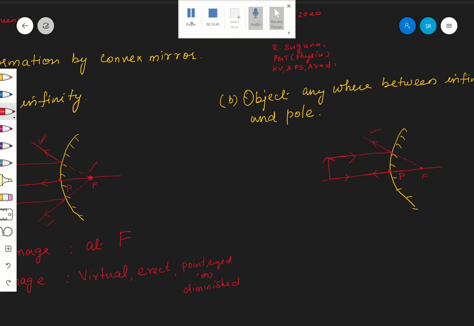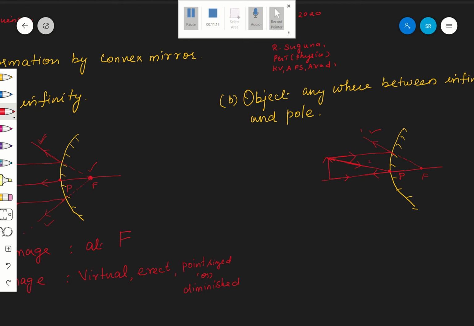Next one, I want to take one incident ray which falls exactly at P. This is the first ray, this is the second ray.